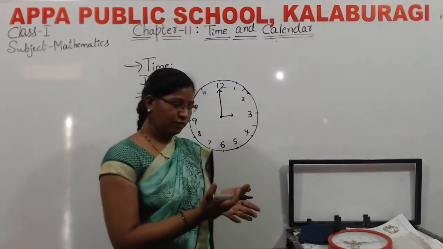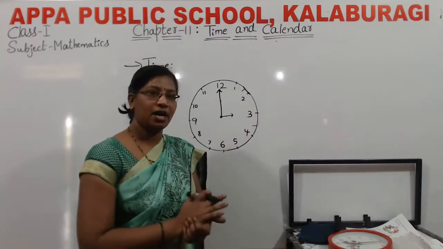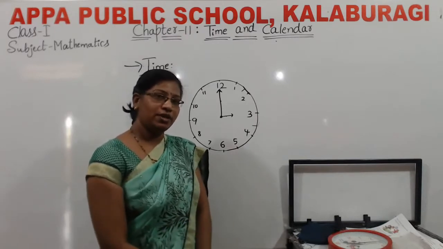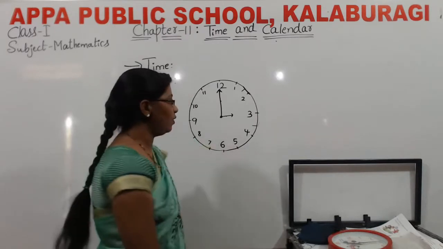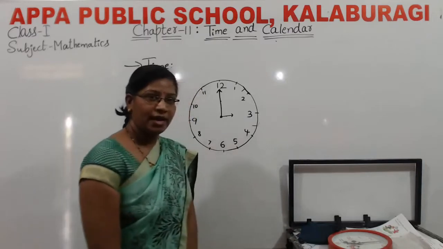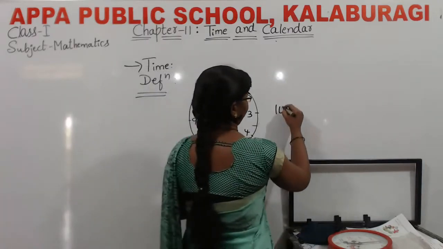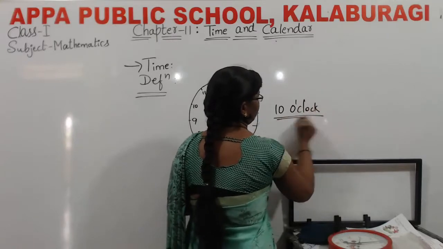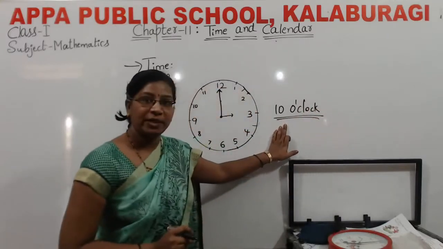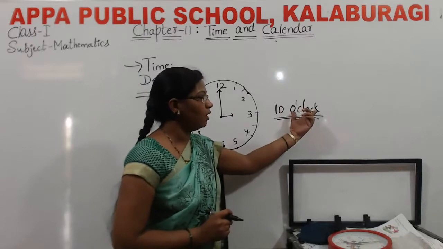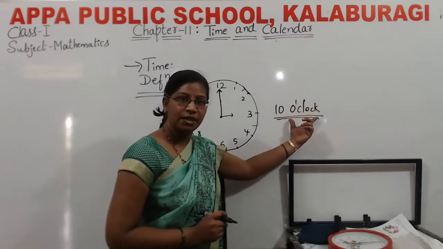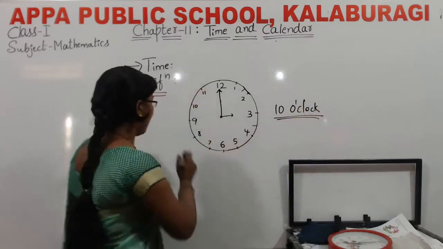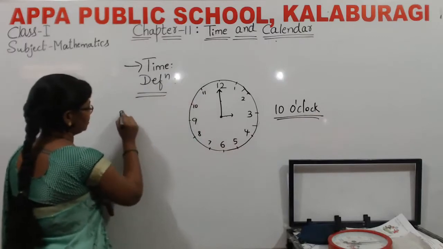Some of your friends or neighbors ask you, what is your school time? You will tell 10 o'clock. You have to represent it in o'clock.